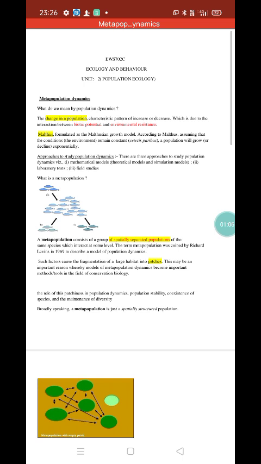Now we study population dynamics by several models, and the first one was given by Malthus. So this was given in the year 1969, and according to that, in any population, if there is no environmental resistance, then the growth of the population would take place exponentially. Population dynamics is studied by certain approaches, and there are three approaches. The first one is by certain mathematical models. It could be theoretical models or it could be simulation models. Then second is by laboratory tests, and third is by field studies.